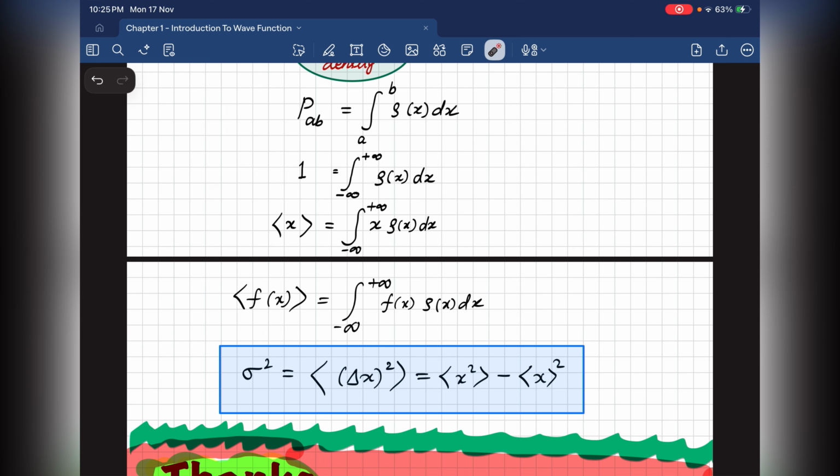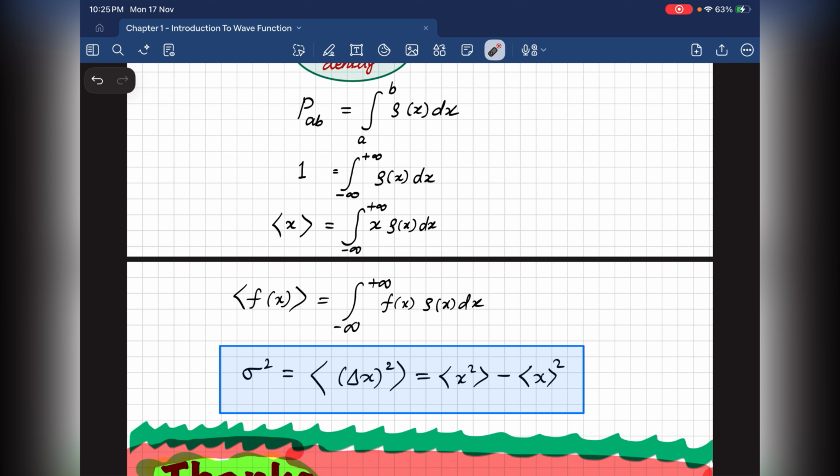So the expectation value of position, the average of x, equals the integration from minus infinity to plus infinity of x times rho of x dx. The expectation value of kinetic energy can also be written in operator form. Momentum can also be written in operator form. So we'll see it later. In other words, operators replace classical variables. But expectation is always the sum or integral of value times probability.